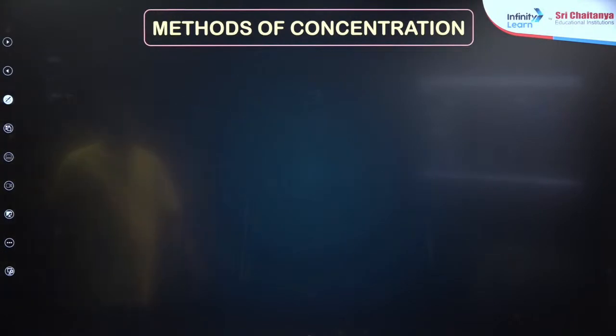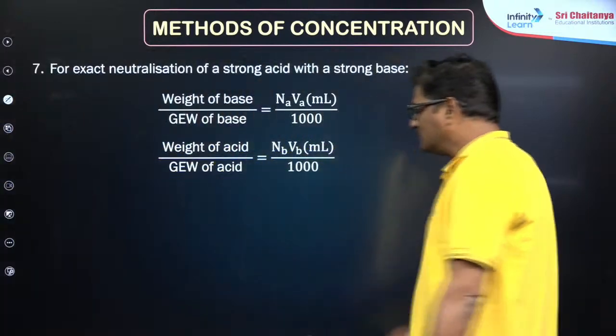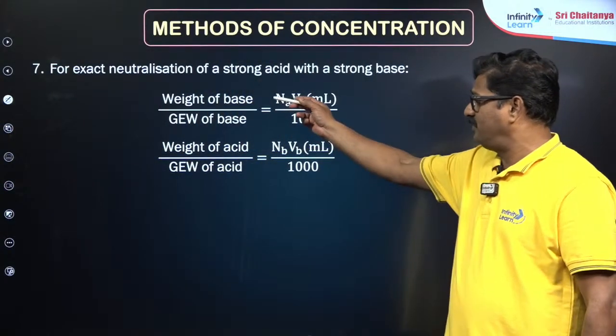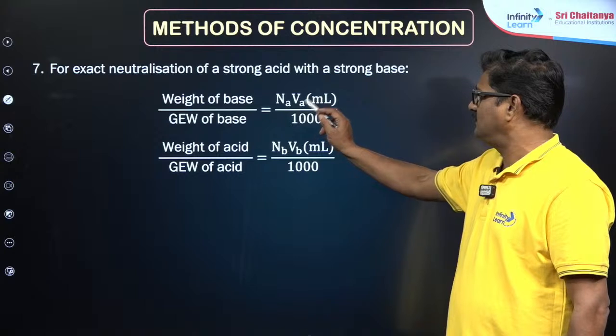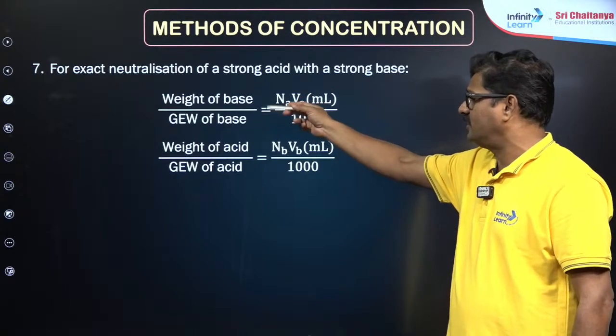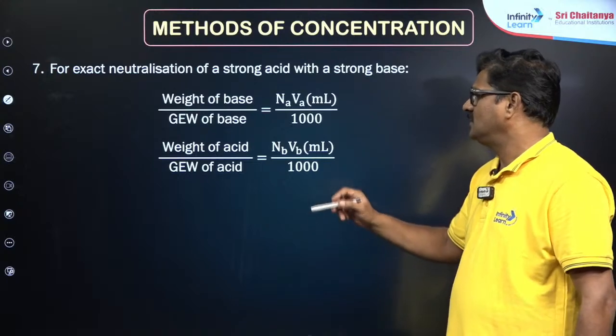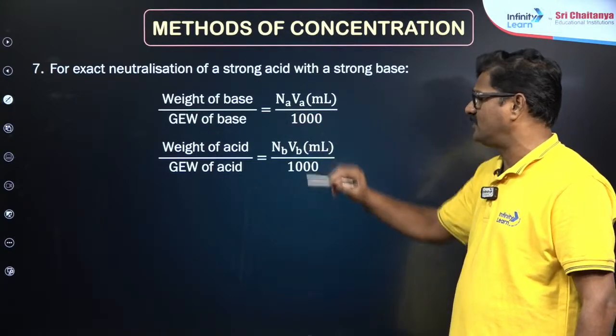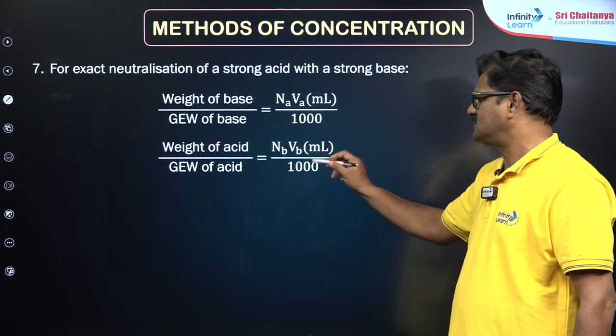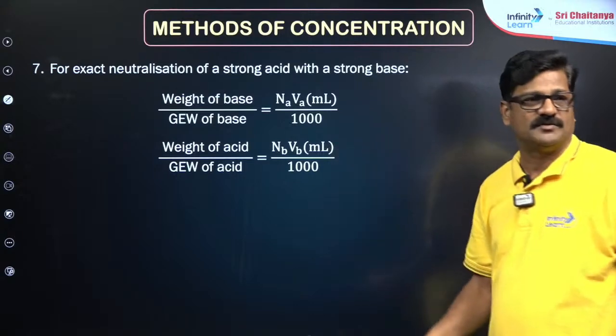Now moving ahead, for exact neutralization, weight of base upon gram equivalent weight of a base is equal to Na Va by 1000. Similarly, weight of an acid upon gram equivalent weight of an acid is equal to Nb Vb by 1000.